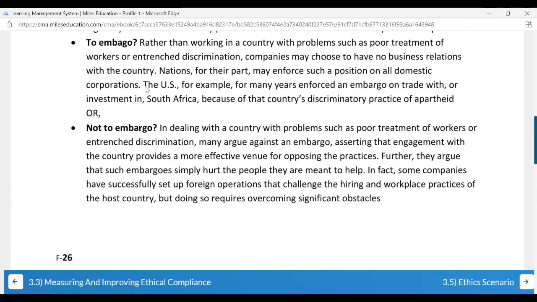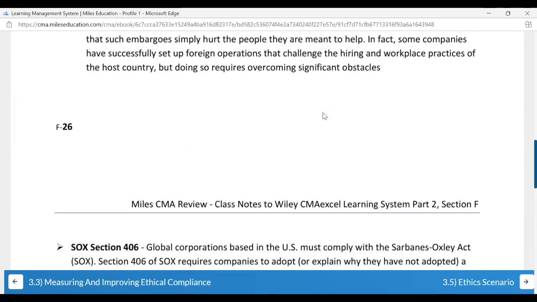They have even given an example. The US, for example, for many years enforced an embargo on trade with or investment in South Africa because of the country's discriminatory practice of apartheid. So they enforced that they would not trade with this country or carry on any operations in this country.